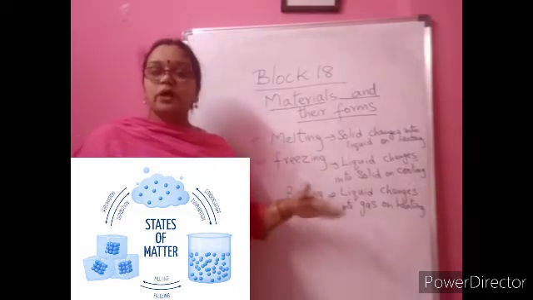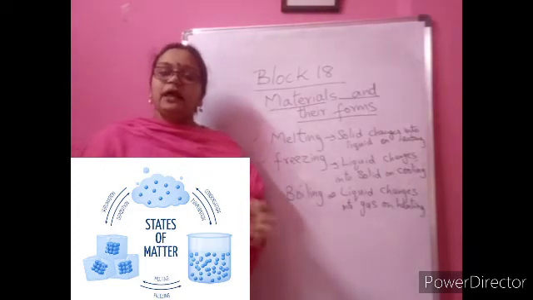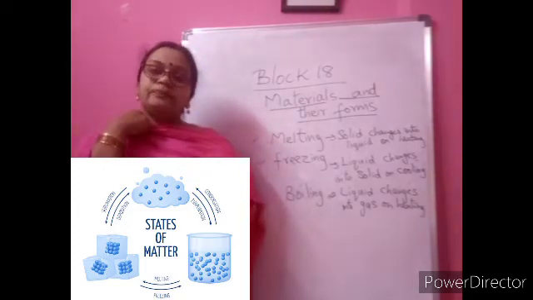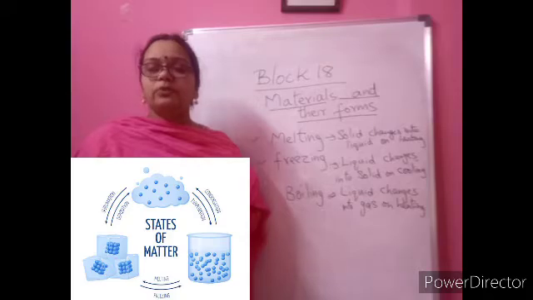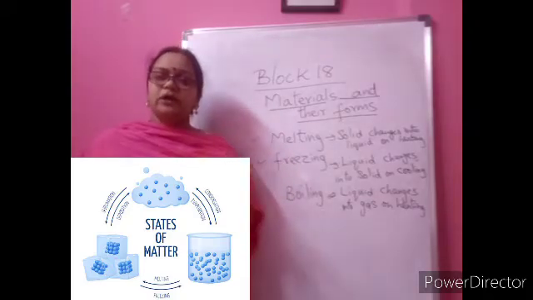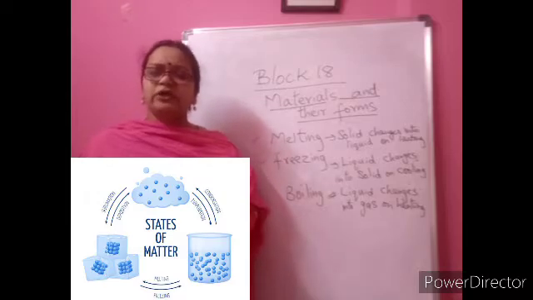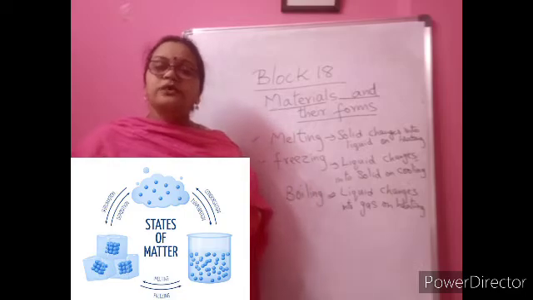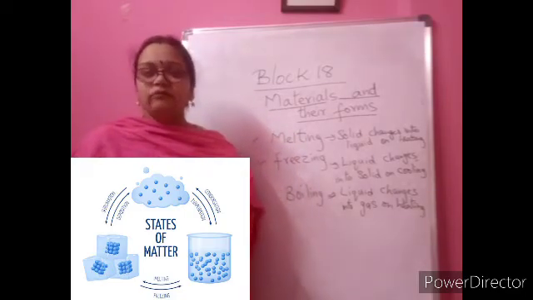Now suppose near your home it rained, and there is a puddle of water. After two or three days, what happened to that water, children? It will be there permanently? Very good, the water will slowly disappear and the puddle will completely dry up. How? Who is heating? Very good. It is due to the sun's heat, but indirectly, we are not heating.